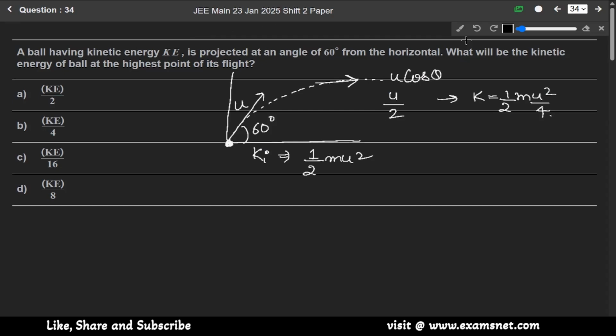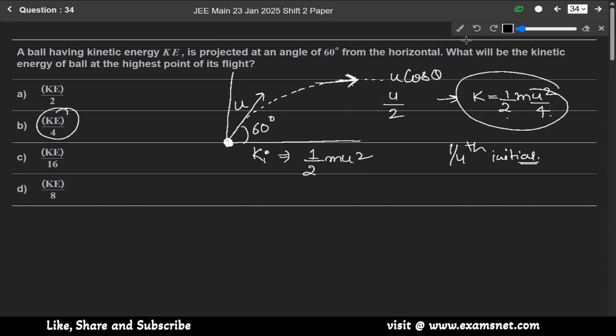So at the highest point the kinetic energy becomes 1/4 of the initial one, means 1/4 of the kinetic energy at the starting point. So our answer is option B.